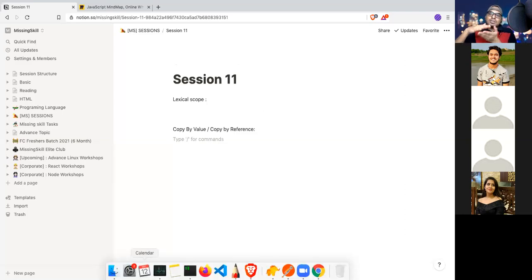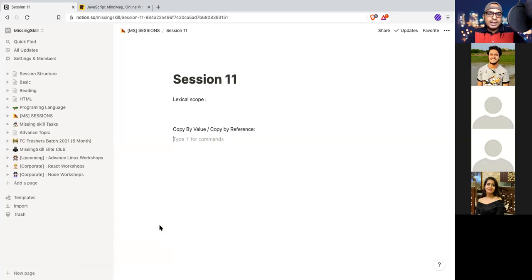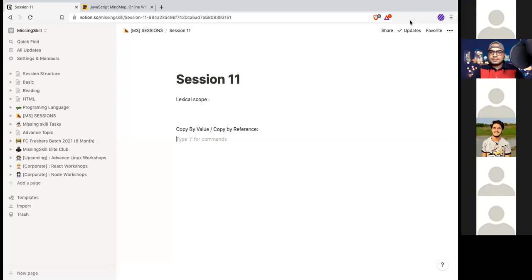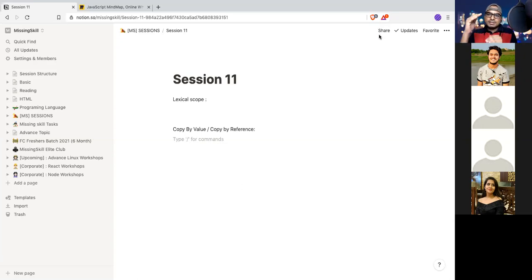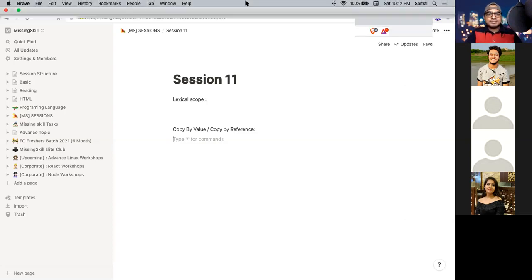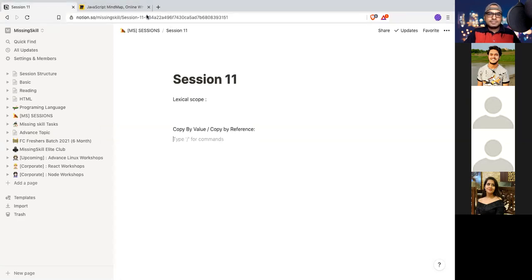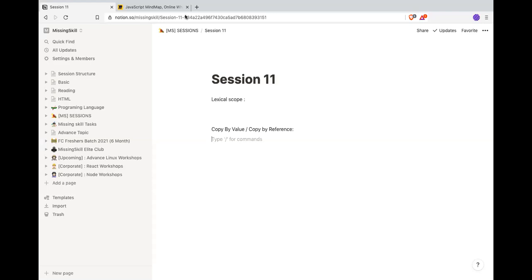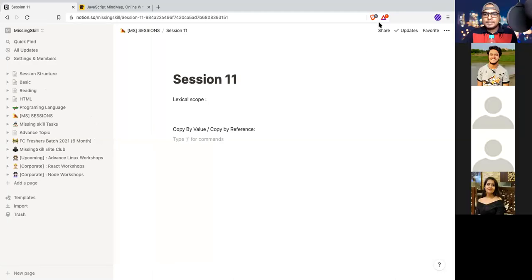And let's say what happens if a function size keeps on increasing. What will happen in that case? If my function size keeps on increasing and I have variables declared at various places, what will happen?